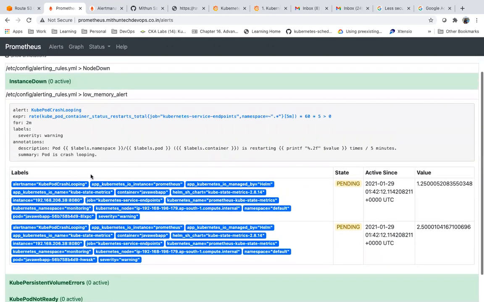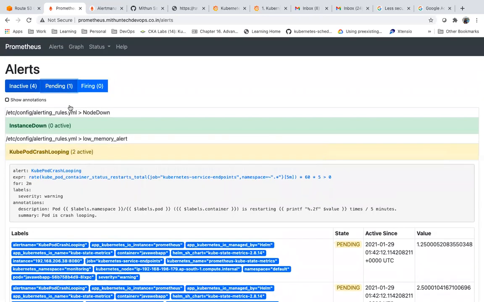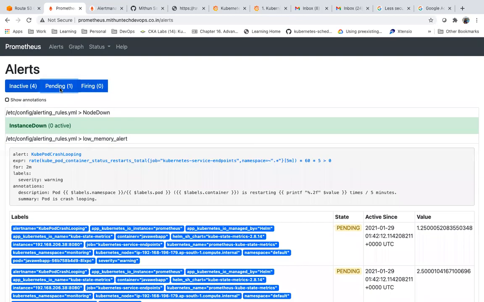What is the problem here? What is this alert? Basically, we have a pod which is not running, which is in crash loop backoff. Now the condition is satisfied. If this continues, it will observe for 2 minutes, and then it will fire an alert. As of now it is not fired, it is in this state.